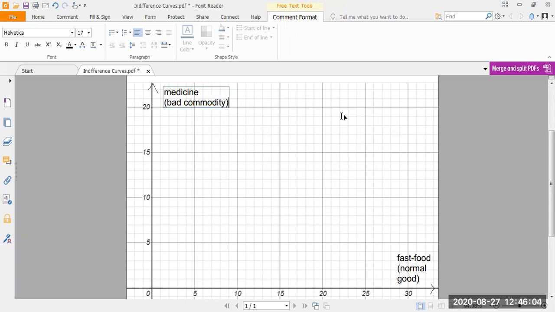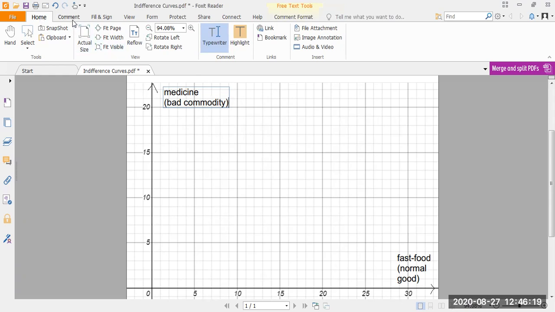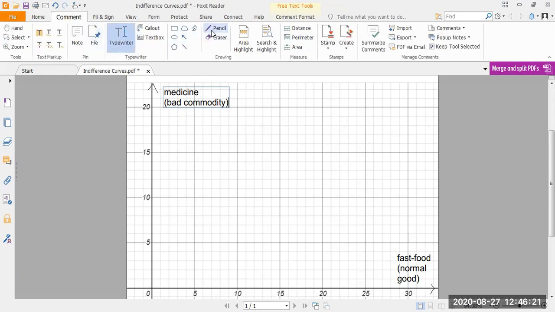So in this case, fast food is a normal good because I like to have fast food. I like to enjoy my life with hot dogs and sandwiches and burgers. And on the other hand, if I have to have medicine, it tastes bitter, it tastes bad, it tastes very uncomfortable. So now we'll try to find out what happens to the shape of the indifference curve, essentially, when we have normal goods plotted on the horizontal axis and bad commodities plotted on the vertical axis.